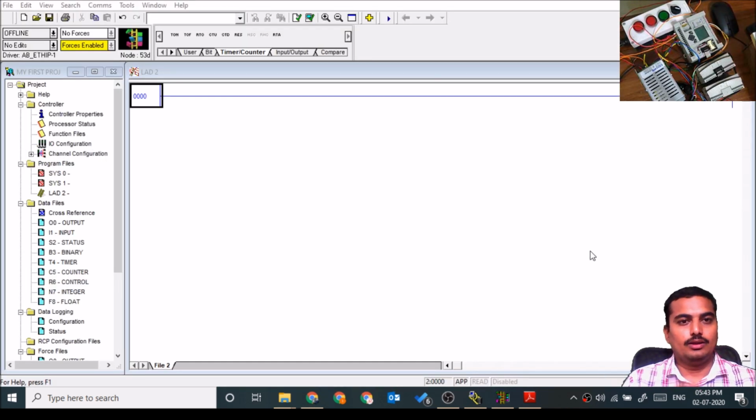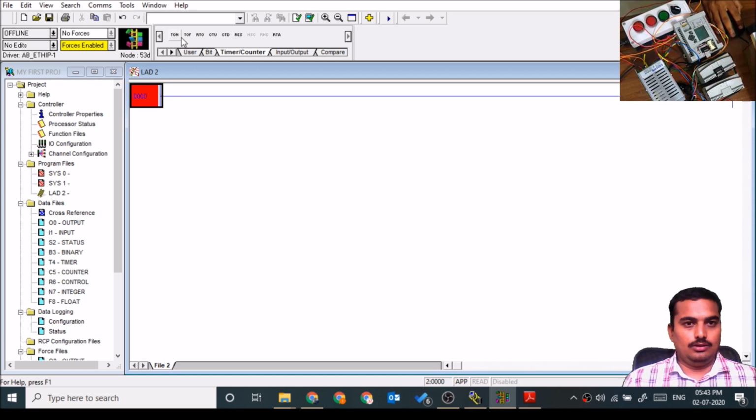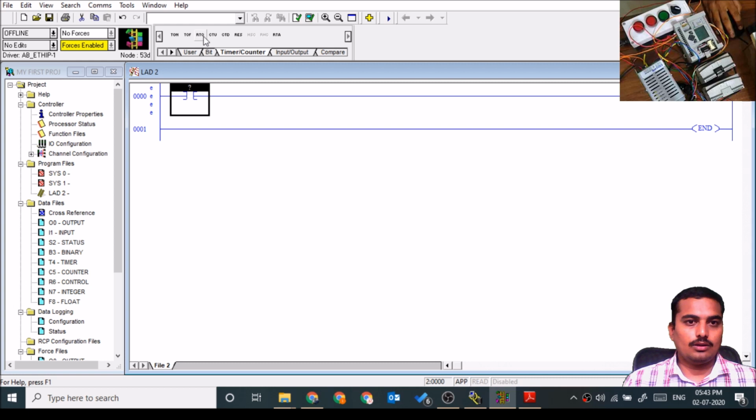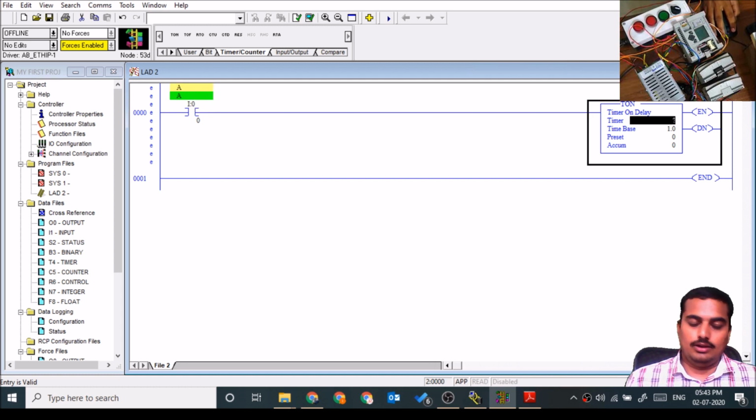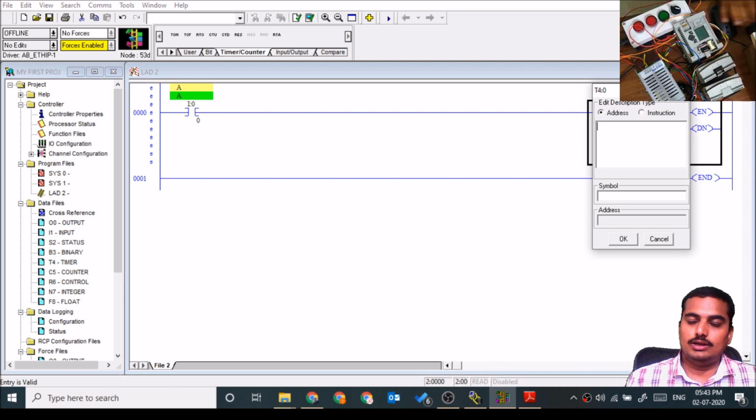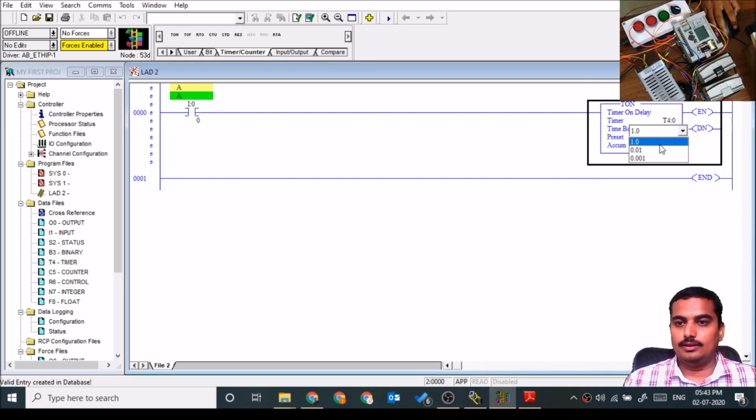Now we'll see timers in Allen-Bradley PLC. There are three types of timers available in Allen-Bradley PLC: TON, TOF and RTO. Very first we'll see the TON timer, the on-delay timer. Here I:0.0. The address for the timer is T4:0, that is the 0th timer.